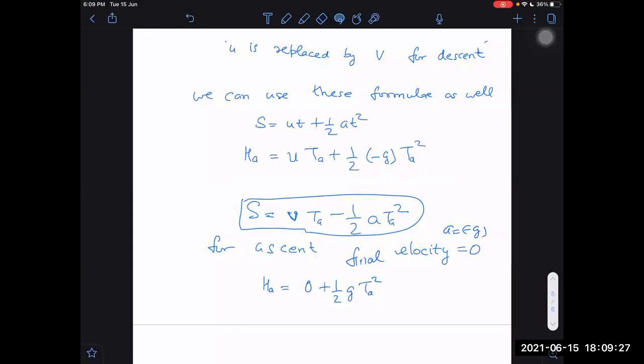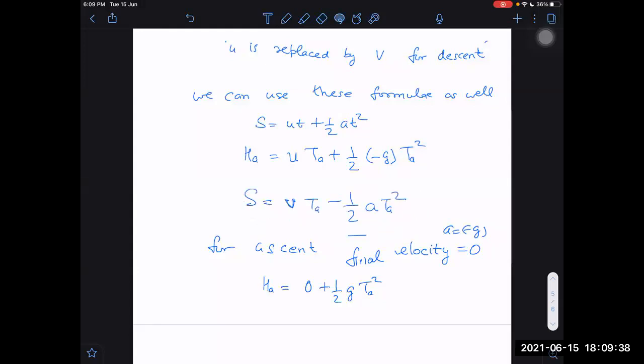It will be 0 at maximum height. The velocity will be 0. Reason? What is the reason? Whenever a particle reverses its direction, then its velocity has to become 0 in between.